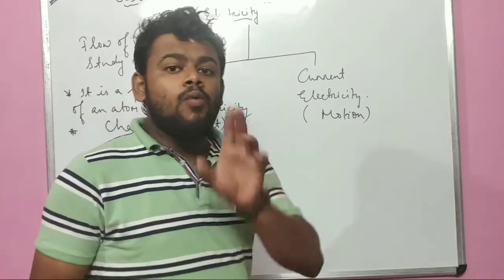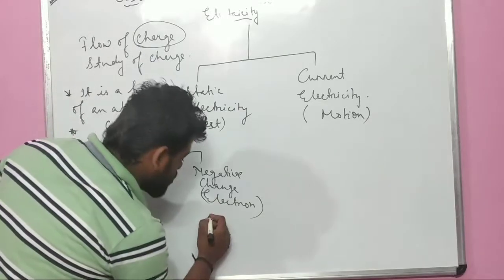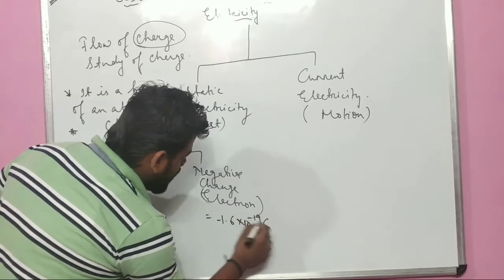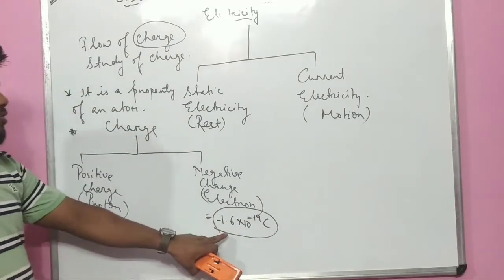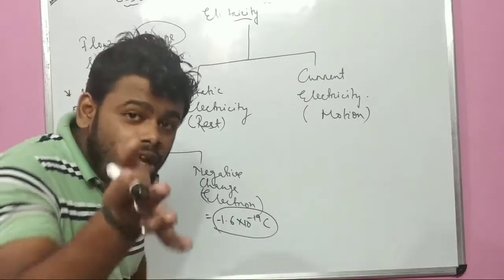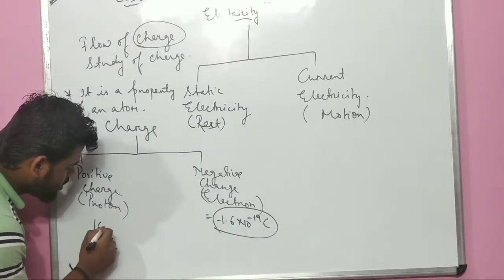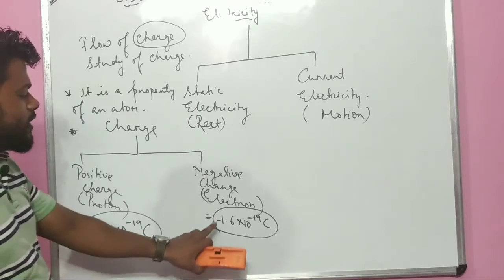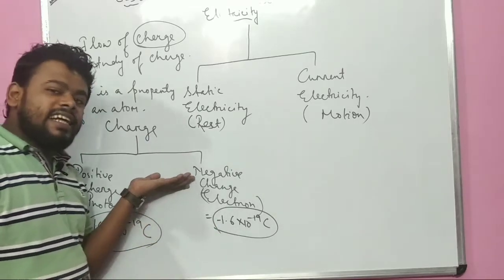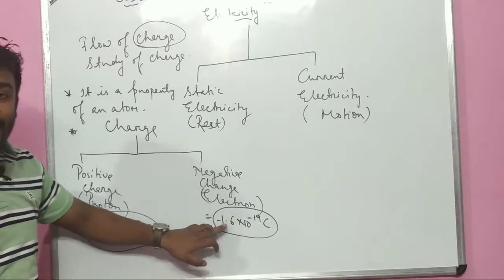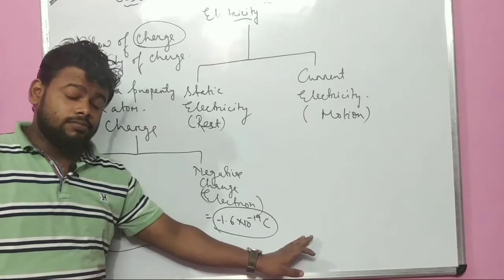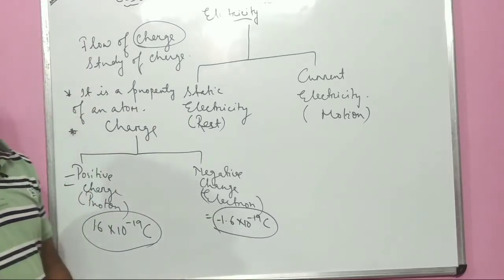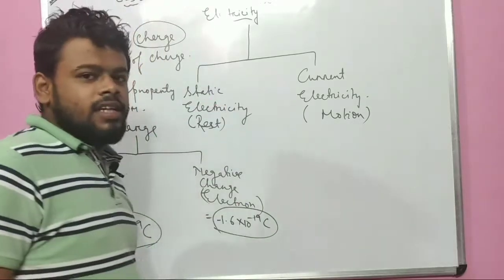And remember very well, one electron equals minus 1.6 into 10 to the power minus 19 Coulomb. Similarly, one proton equals 1.6 into 10 to the power minus 19 Coulomb. The only difference is the minus and the plus. Since the electron is a negative charge, it has minus 1.6 into 10 to the power minus 19 Coulomb, and since the proton is a positive charge, we write plus 1.6 into 10 to the power minus 19 Coulomb. This is all about charge.